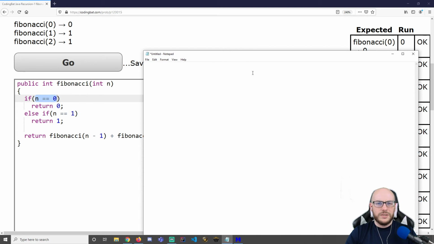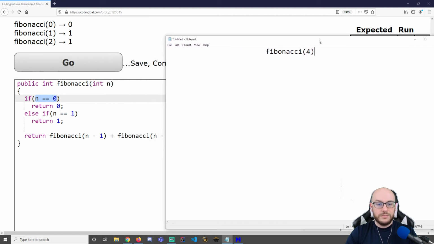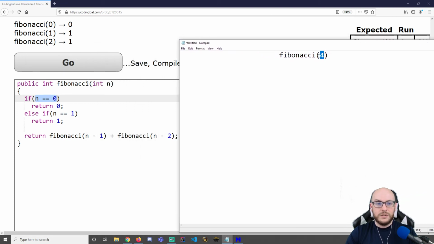I feel like maybe Fibonacci of 3 wasn't deep enough, so I actually think I'm going to do basically that again using Fibonacci of 4. I'm going to tab this over so I can come in and make some branches. We'll step inside this call. We'll ask, is n equal to 0? No. Is n equal to 1? Nope. Okay, so we're going to put two calls on the stack. We'll have Fibonacci of n minus 1, or just simply Fibonacci 3, plus Fibonacci of n minus 2, or Fibonacci of 2.